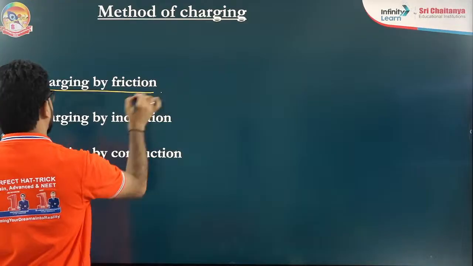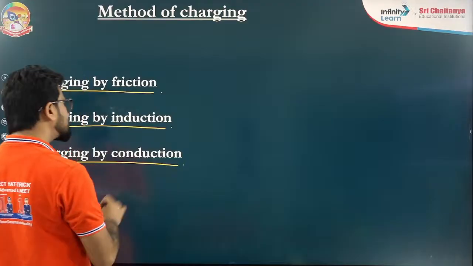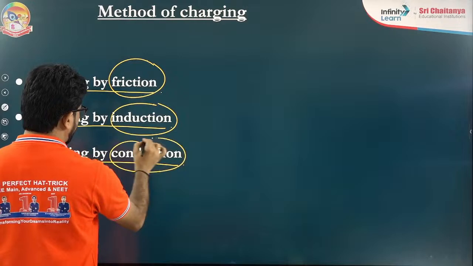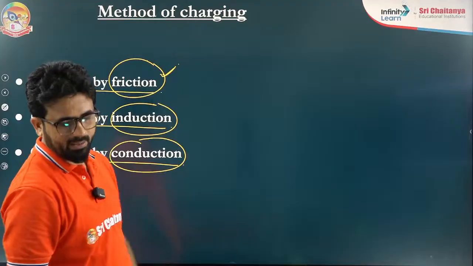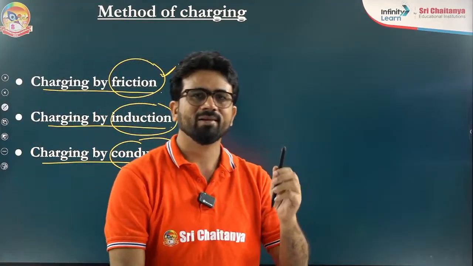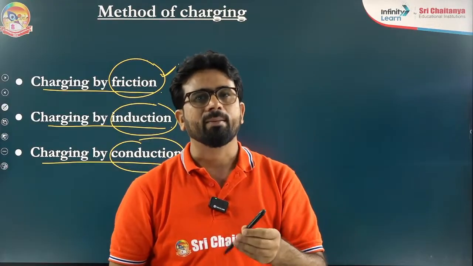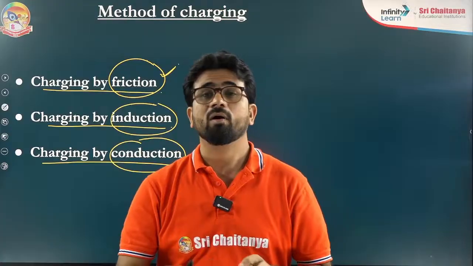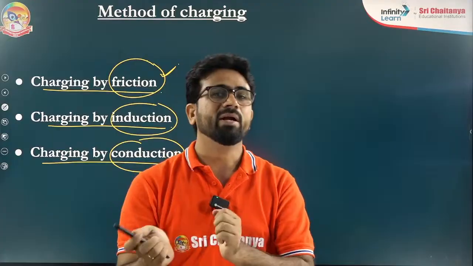The very first thing is charging by friction, charging by induction and charging by conduction. These are a few points you have to understand. The very first thing, friction. Just now I explained there are two bodies. Suppose this pen is there, I am just rubbing it. When I rub this pen with my dry hair, it is charged. Another example, I take a comb, or one glass rod and silk, or cat fur, or an ebonite rod.